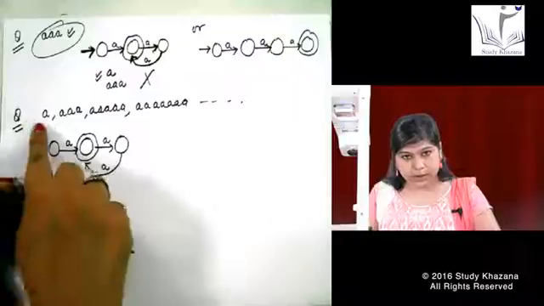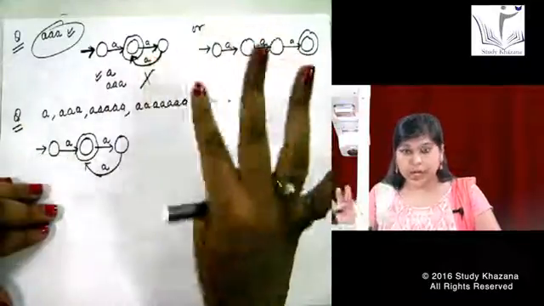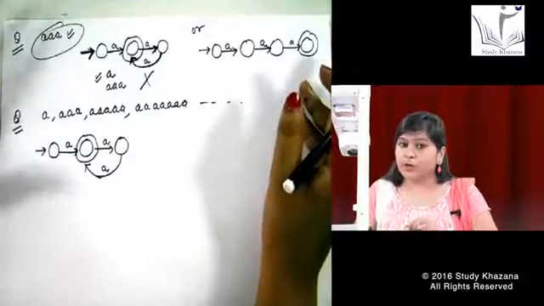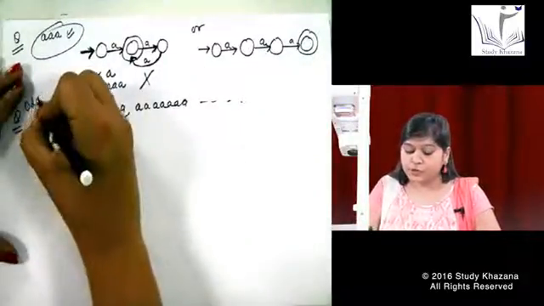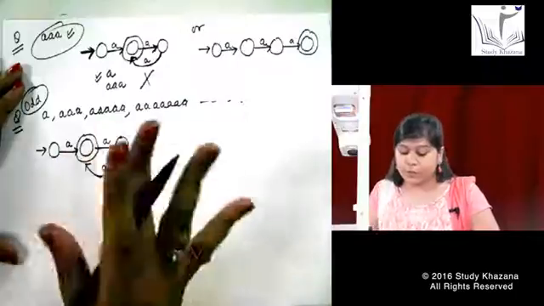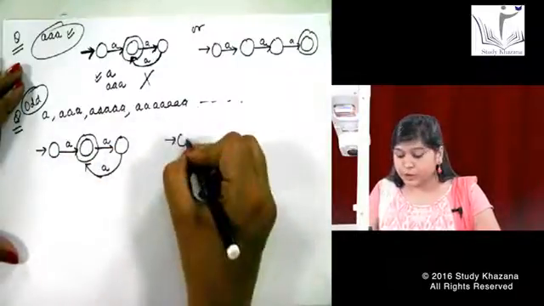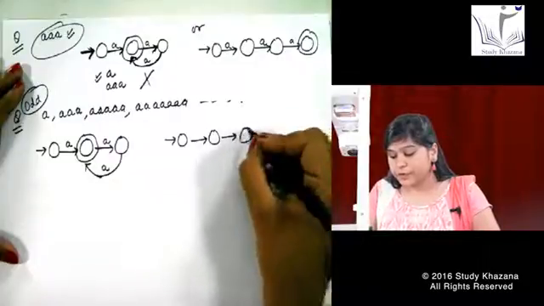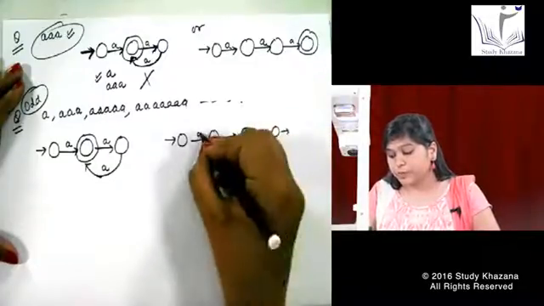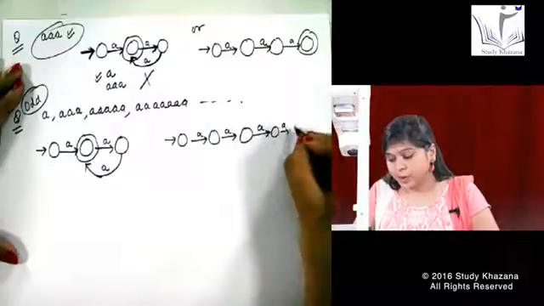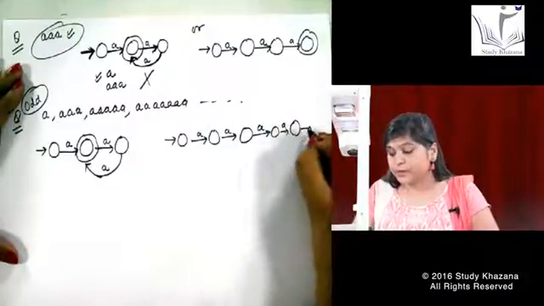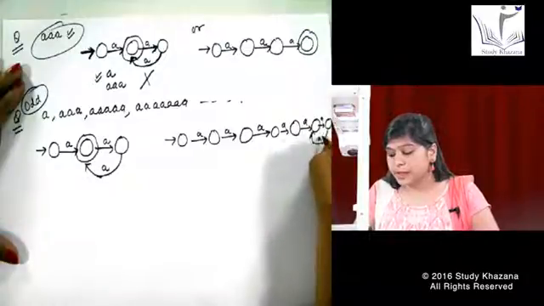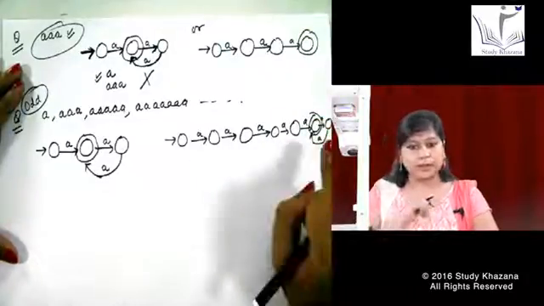See, with only 3 states, I have made a machine that can accept any number of A's, but only the odd number of A's. So this is a machine for odd number of A's. With only 3 states it is possible. If you think I want to make it for 7 A's, and I do it like this: 1A, 2A, 3A, 4A, and then I give 5A, 6A, and for the 7th A, I make it my final state.